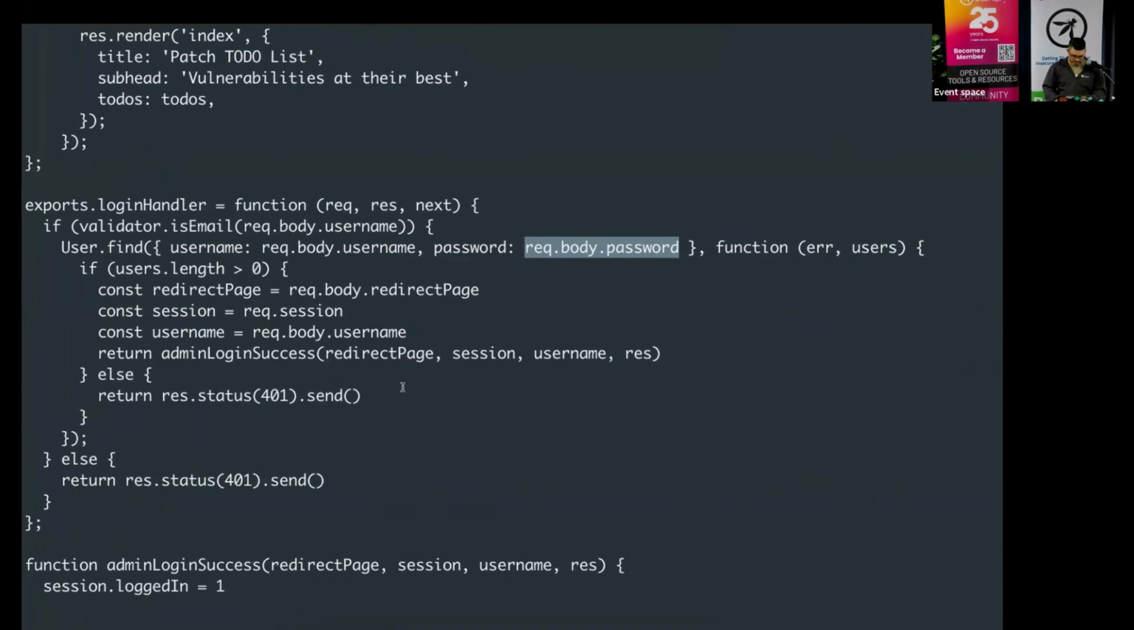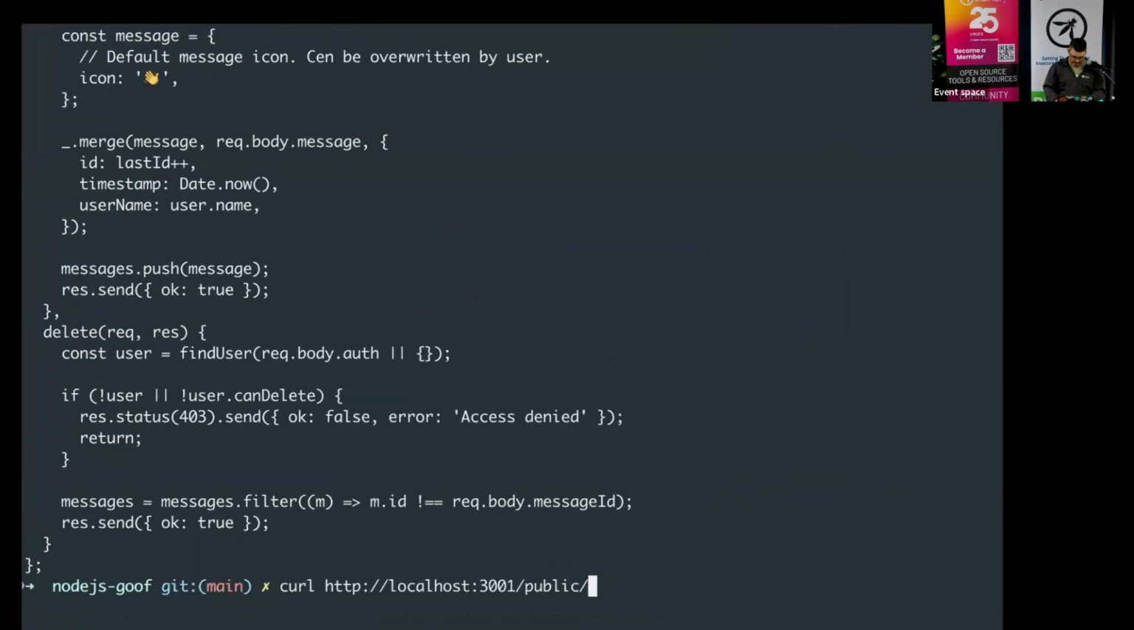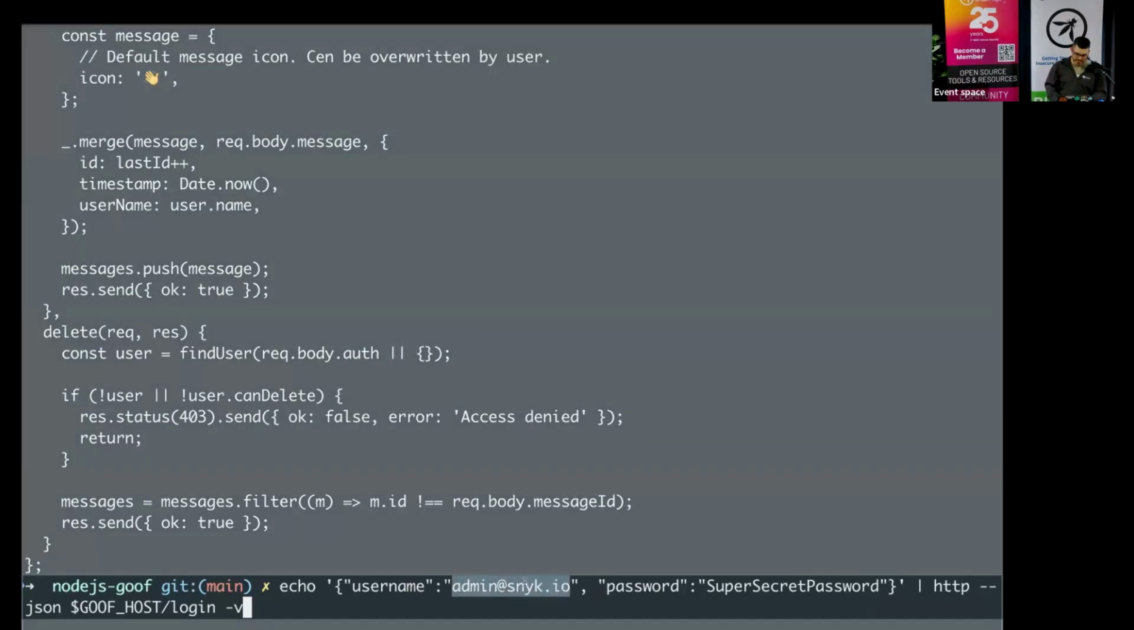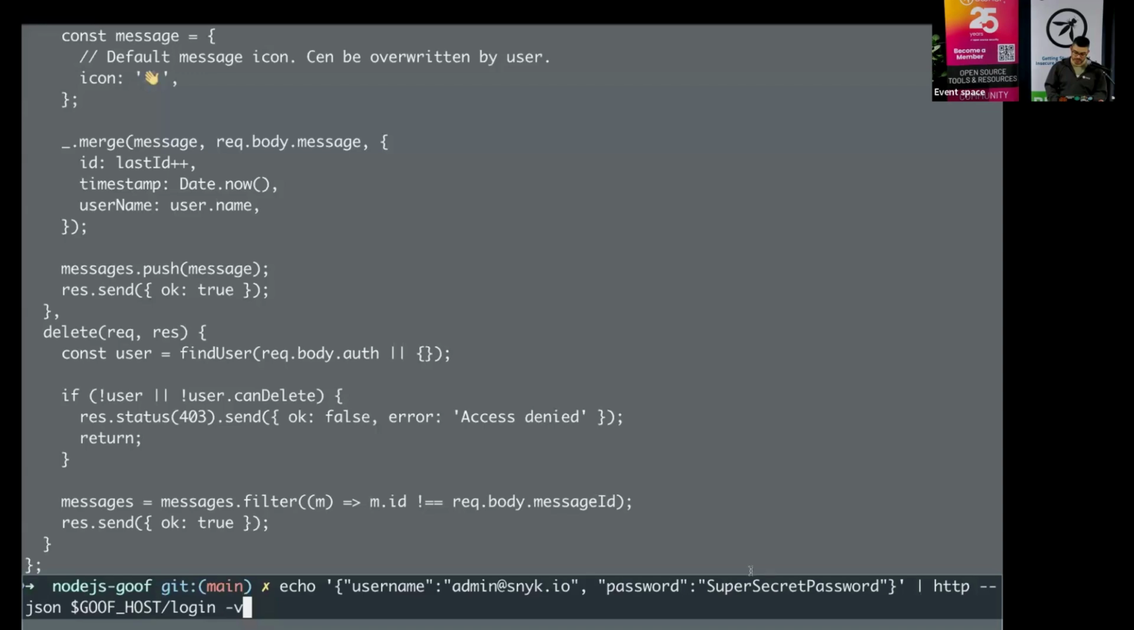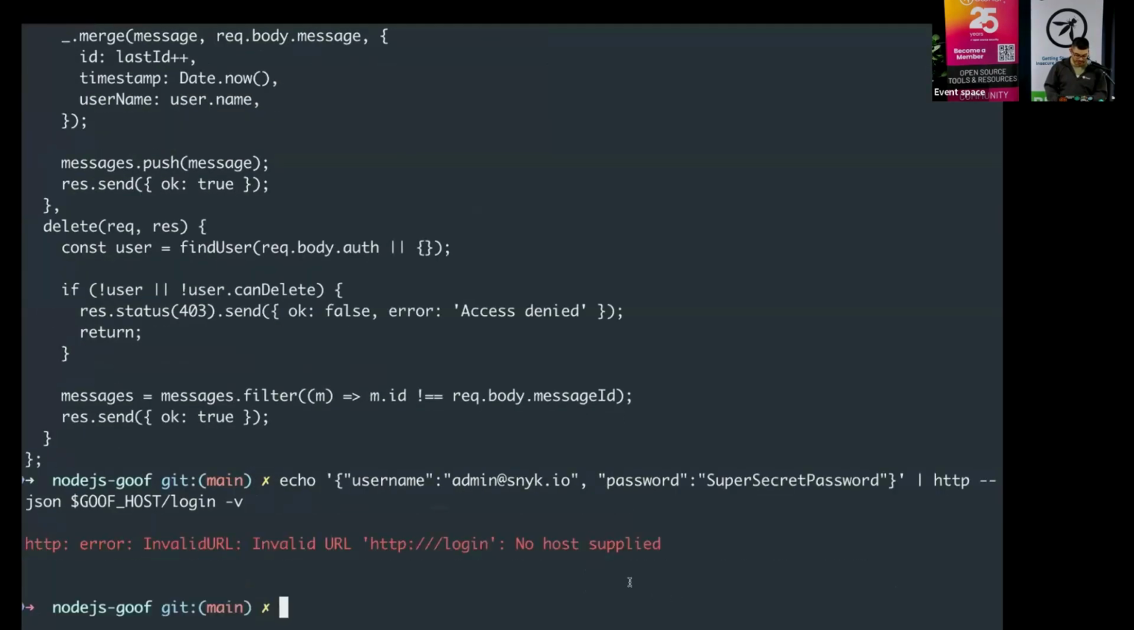Sorry, I was in the right place. So let me go back a little bit. I want to show you a few. Here's one I made earlier. This is me running an HTTP request, effectively hitting the login page, passing admin@sneak.io as my username and super secret password as the password. And yes, that is actually the password. So if I was to run that,